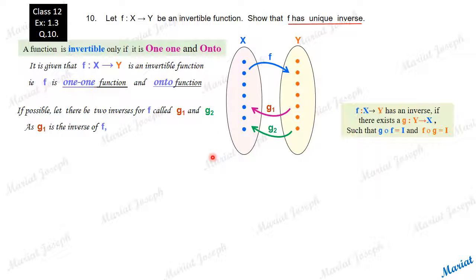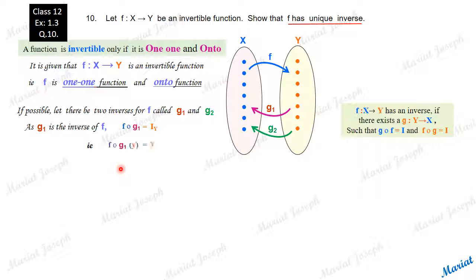Now, as G1 is the inverse of f, we can say FOG1 must be I. For any inverse, FOG should be I. For G to be called an inverse, FOG should be the identity function. So FOG1 must be I, the identity function.